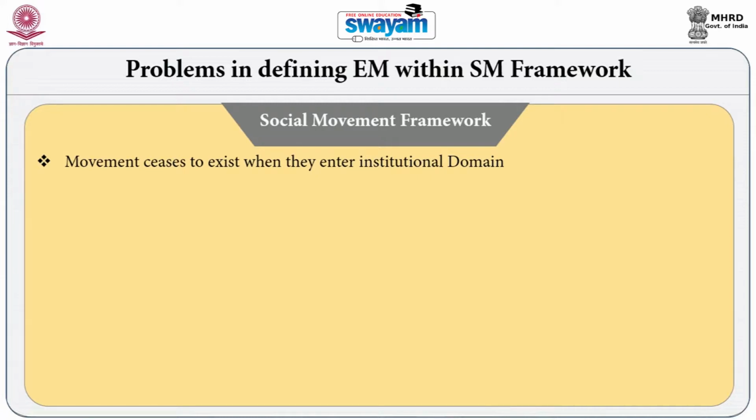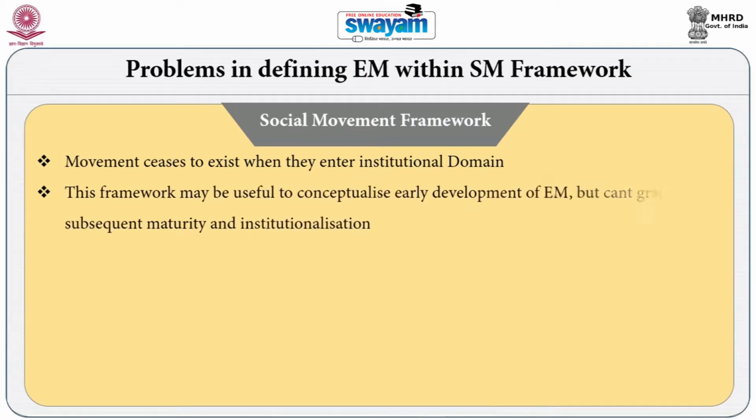So in this framework, movement ceases to exist once it enters into an institutional domain, in the sense that when the environmentalists become a part of the institutional domain, a part of the decision making domain, they cease to be movement participants. So this framework may be useful to conceptualize early development of environmental movements, but cannot grapple with their subsequent maturity and institutionalization.